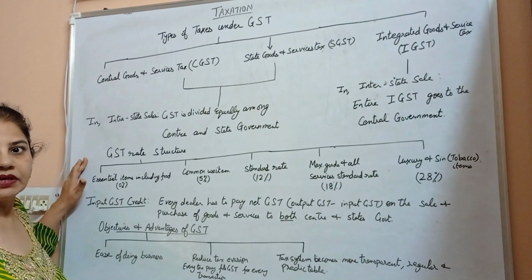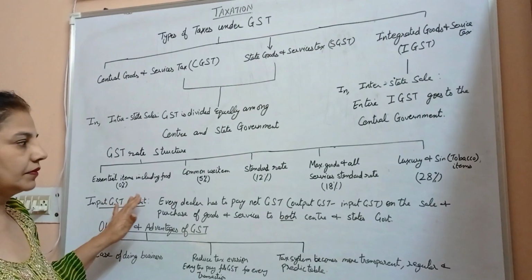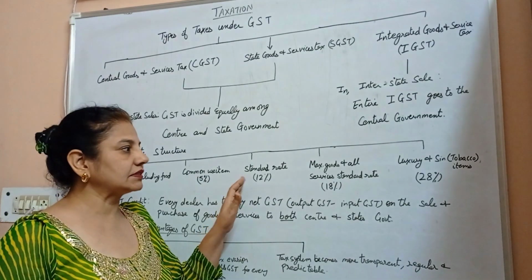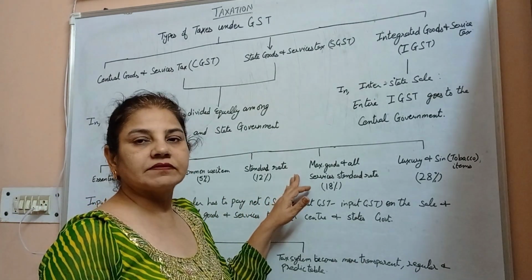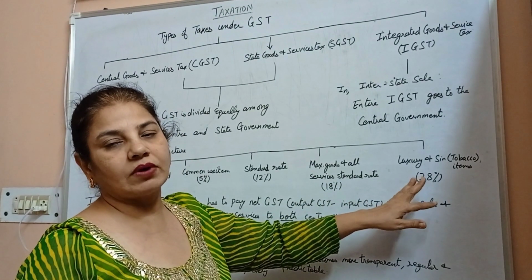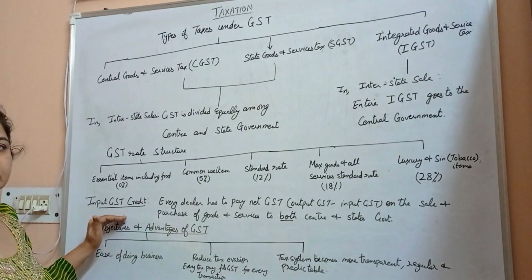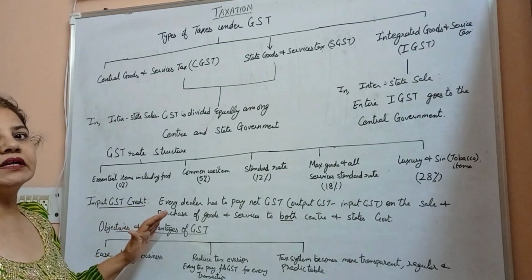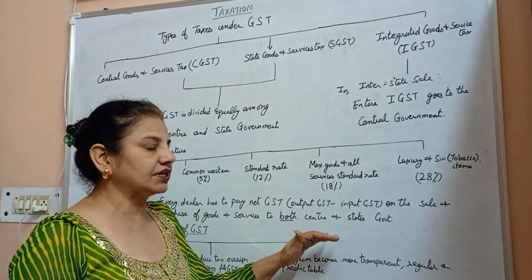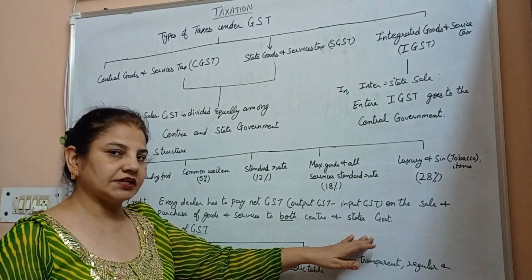GST rate structure. For essential items including unpacked food, GST is 0%. Common use items 5%. Standard rate is 12%. Maximum goods and services standard rate is 18%. Luxury and sin items like tobacco 28%. Input GST credit: every dealer has to pay net GST, output GST minus input GST, on the sale and purchase of goods and services to the state and central government.